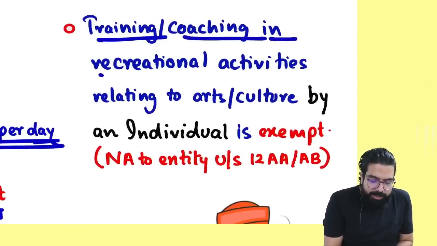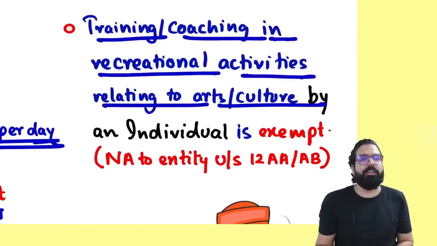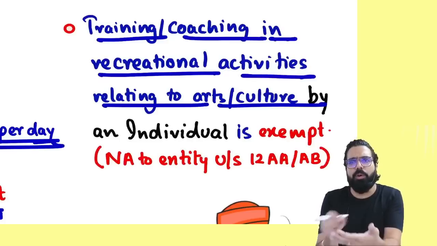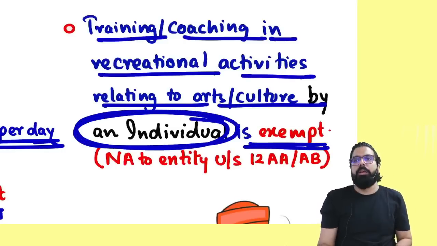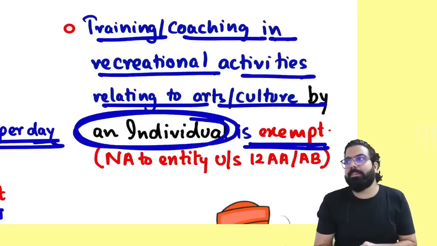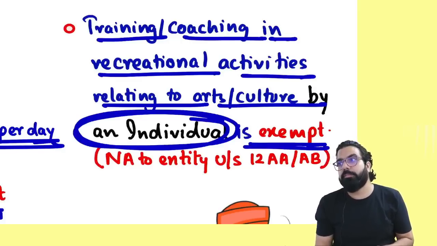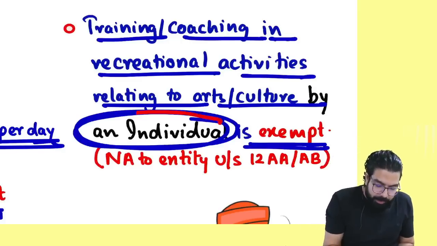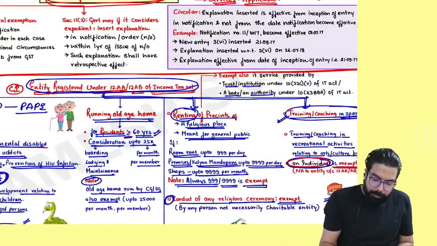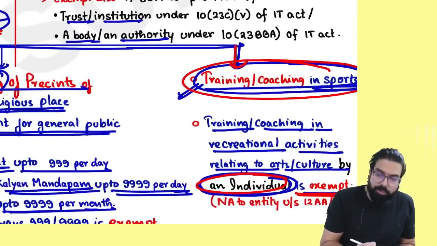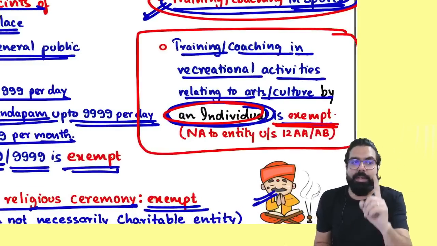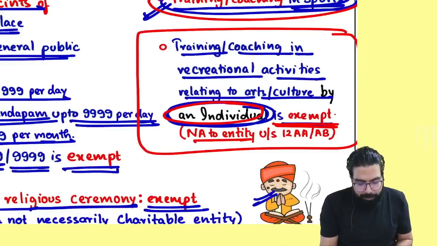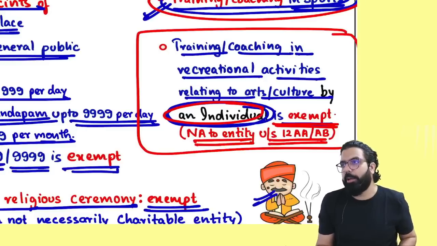Next. Training or coaching in recreational activity relating to art and culture. All these hobby classes, etc. Painting class, drawing class, sculpture class. If it is given by an individual, it shall be exempt. Sir, hobby classes, drawing classes given by a charitable institution, taxable, because only by whom? Individual, it is exempted. People, remember, this point is not connected to charitable institution. This point is an independent point, only given by an individual, it shall be exempted, not applicable to an entity under 12AA or 12AB.